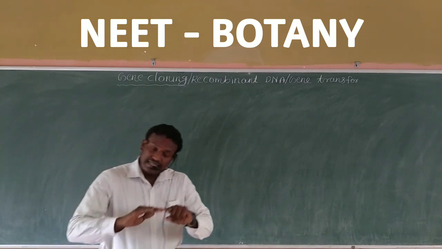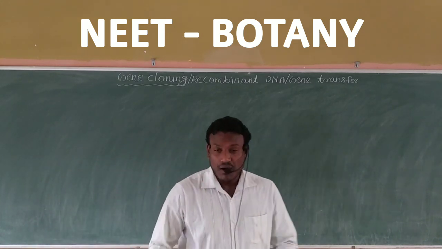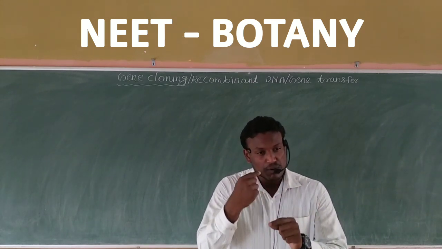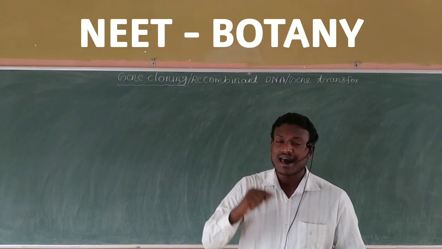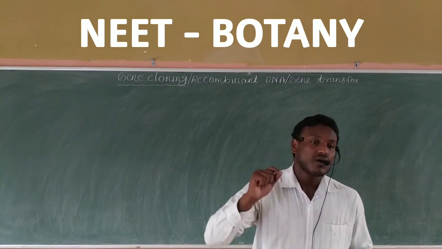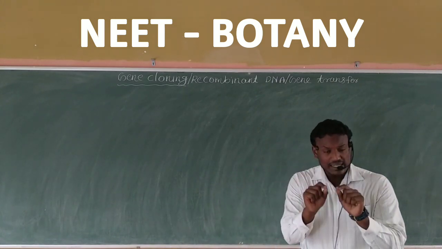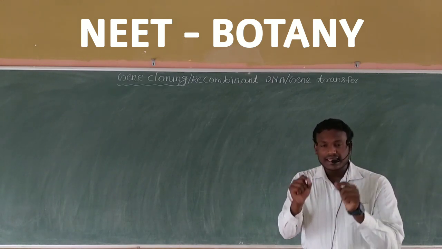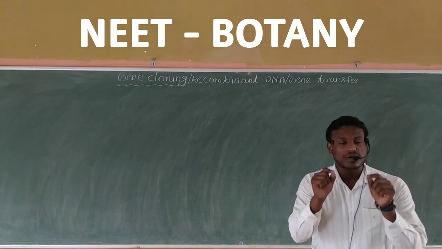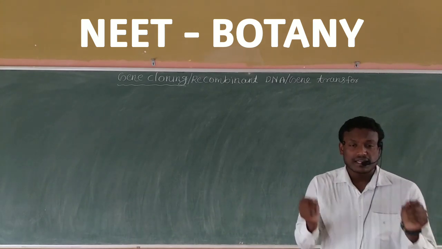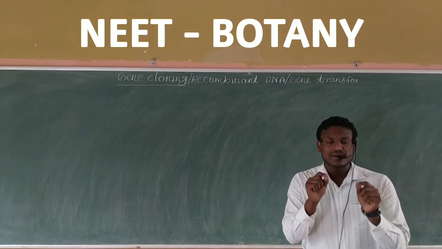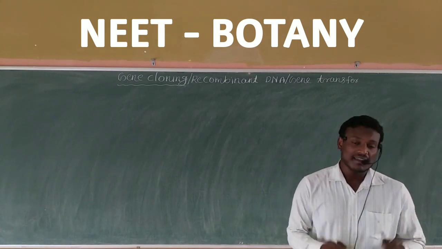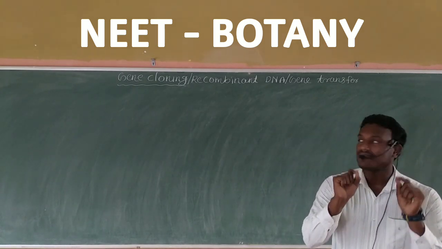We can apply gene cloning to plants, animals as well as microorganisms. But the important thing is that we are studying by taking a typical example of a microorganism, the most common prokaryotic organism familiar to you, bacteria.